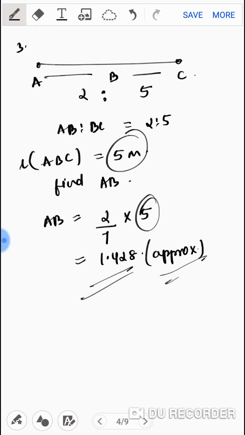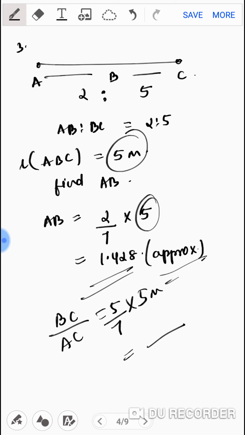Clear? If in case I ask you what is the value of BC, then in that case you will find BC upon AC. So that will be 5 upon 7 and you have to multiply with the total, that is 5 meters given to you. Hope you know the ratio chapter, we used to multiply with 5 meters and we'll get the answer of BC. But here in your textbook it is just asked to find the length of AB. So you have to do it like that, 2 upon 7 into 5. The total length is given as 5 meters.